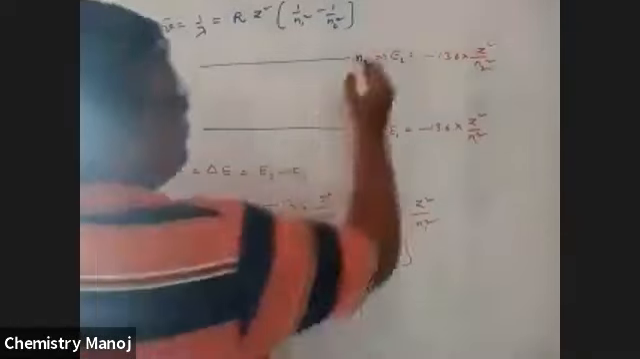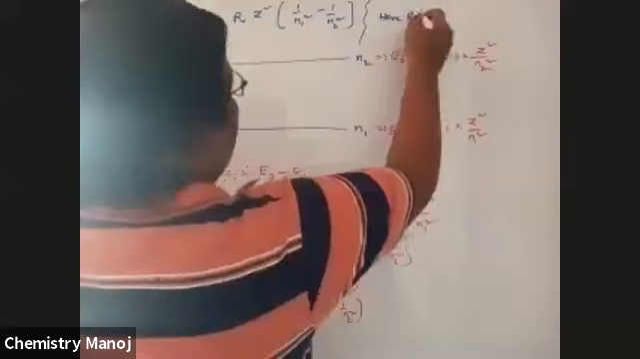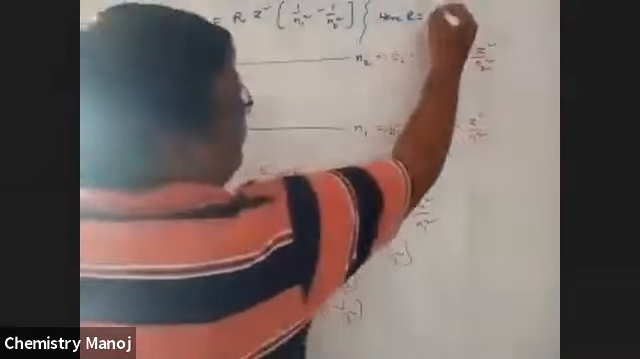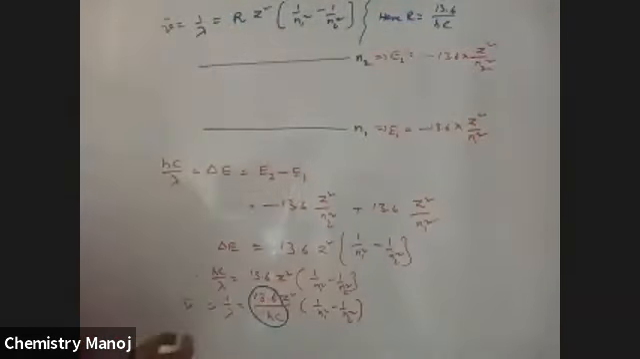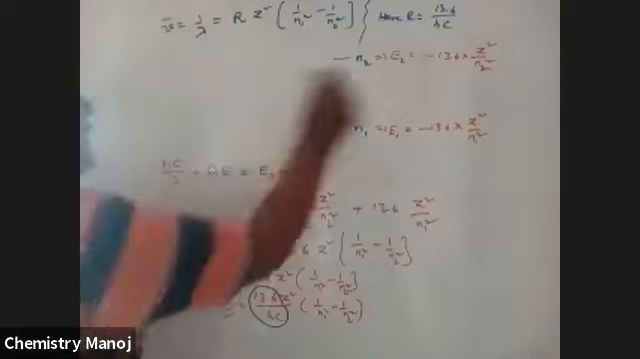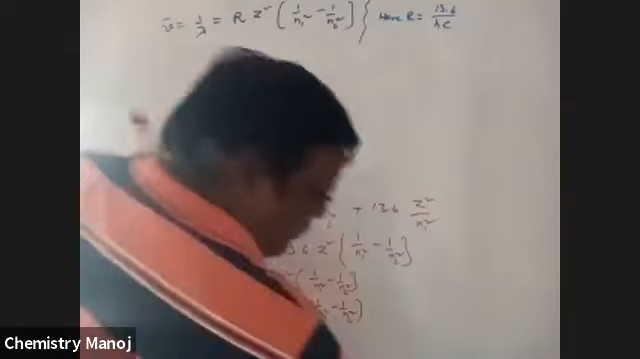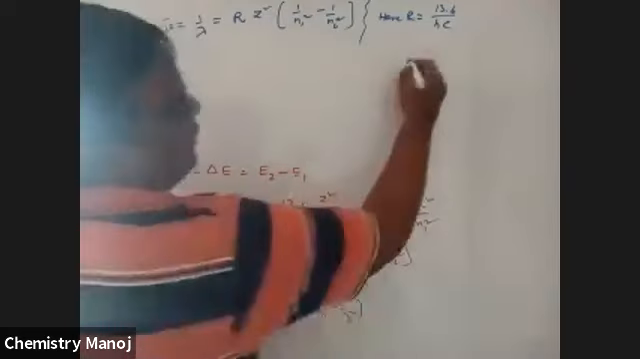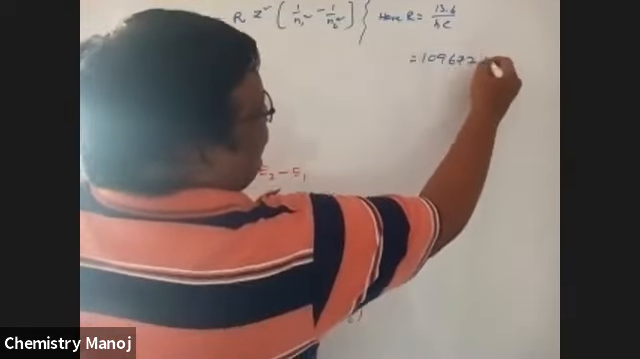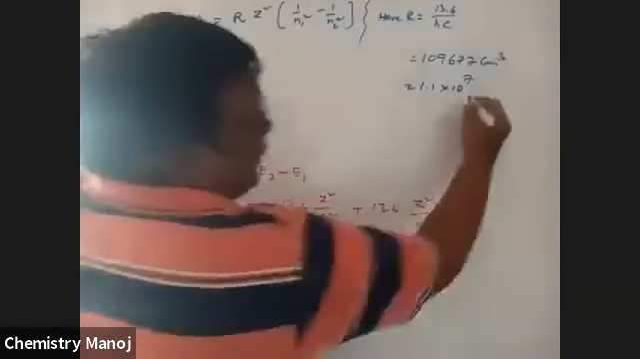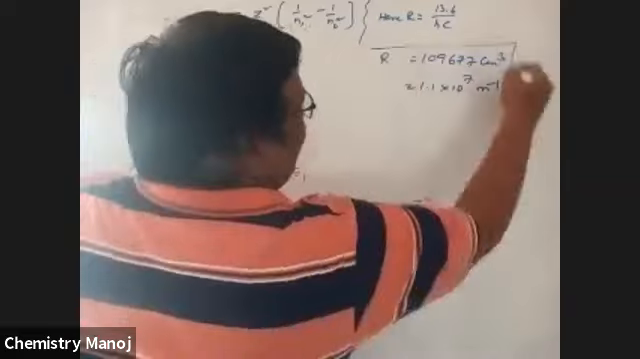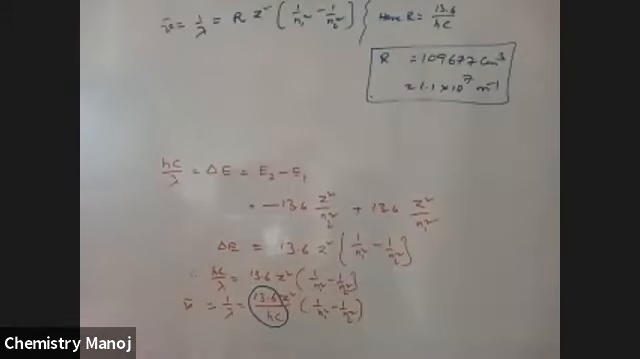Here R is equal to 13.6 by hc. h is a constant, c is a constant, so R is a constant value. That constant value is 109,677 centimeter inverse, which is about 1.1 into 10 power 7 meter inverse. This is Rydberg's constant value, the R value.